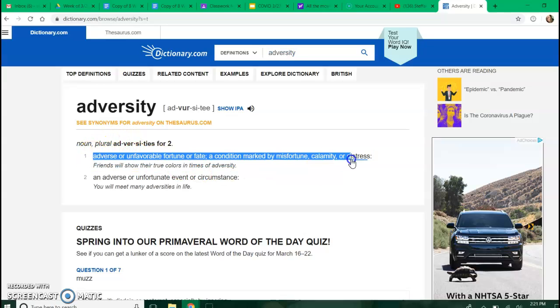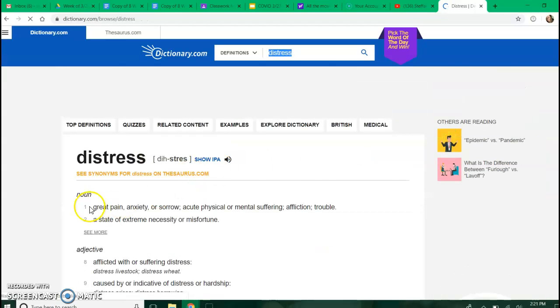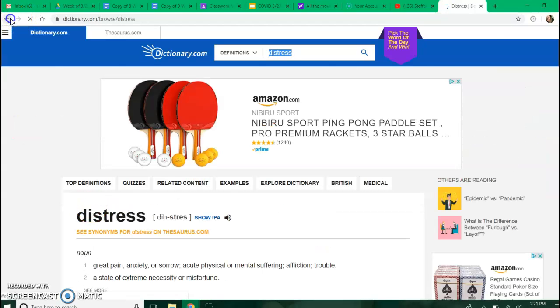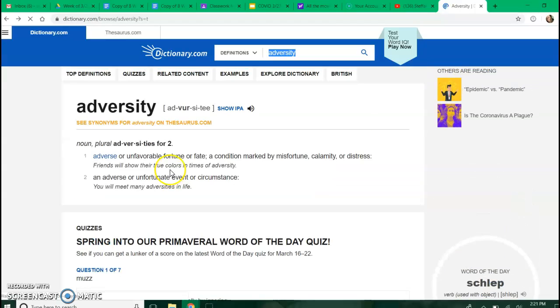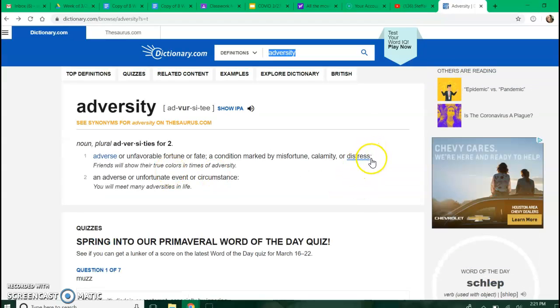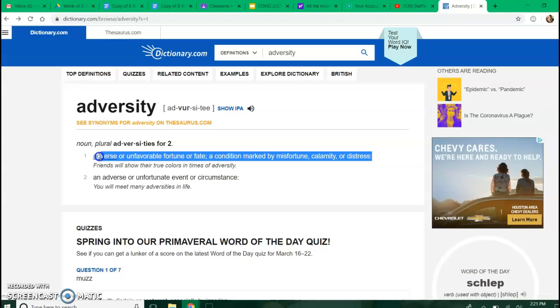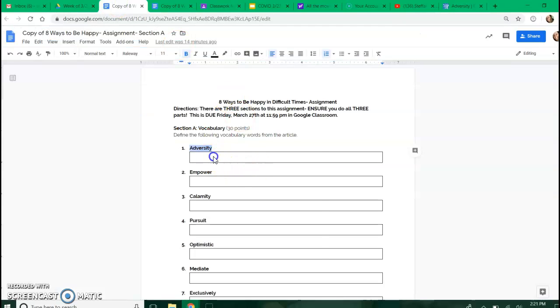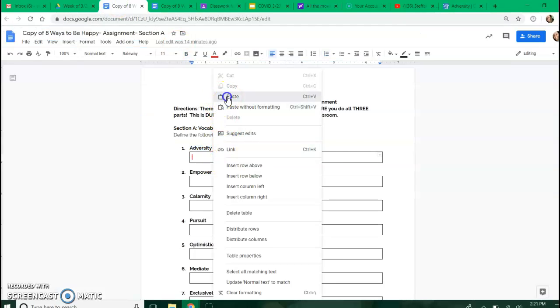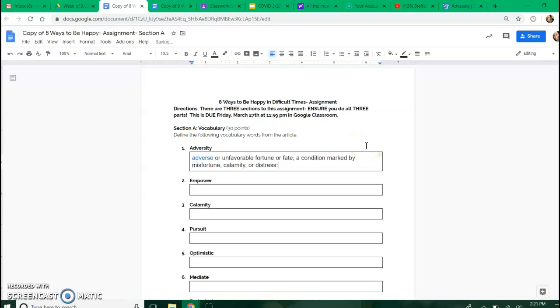And you can even highlight, whoa. Okay, so let's try that again. You can highlight, right click it, copy it, go back to your vocabulary document, right click in the box, click paste, and it puts it in there for you.